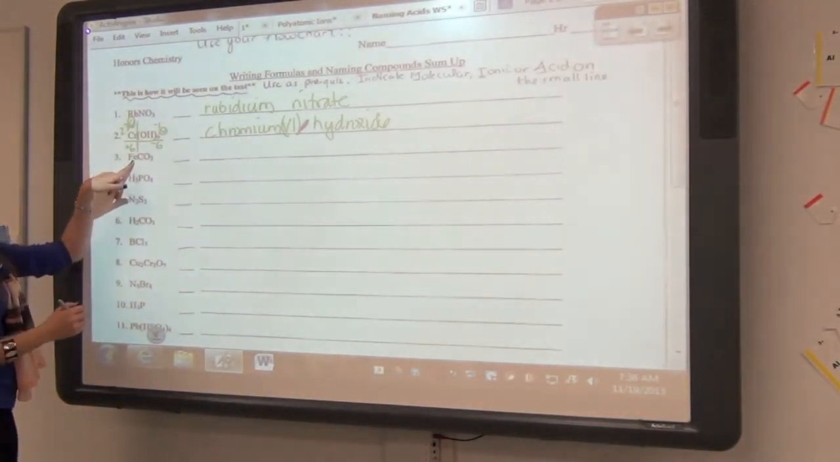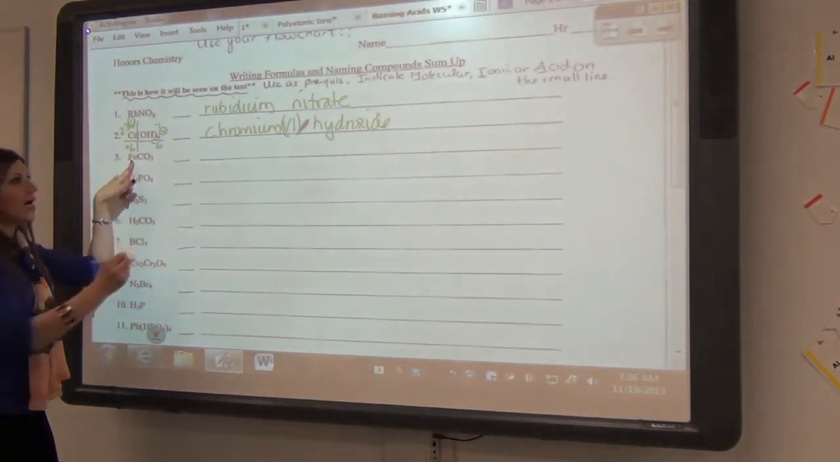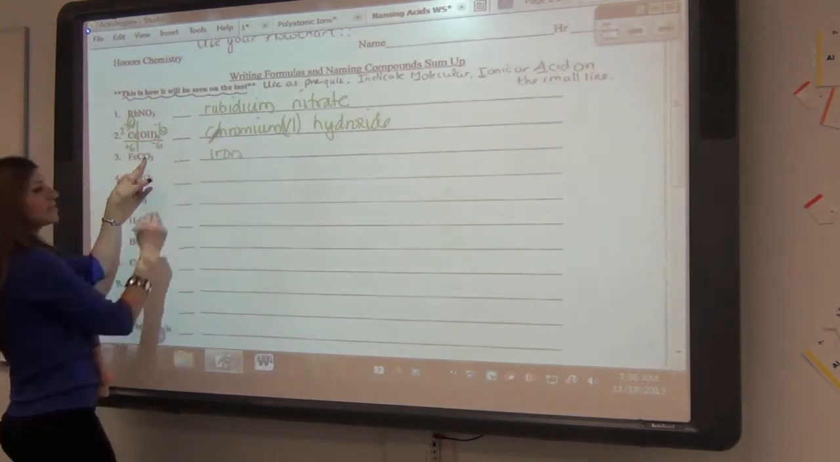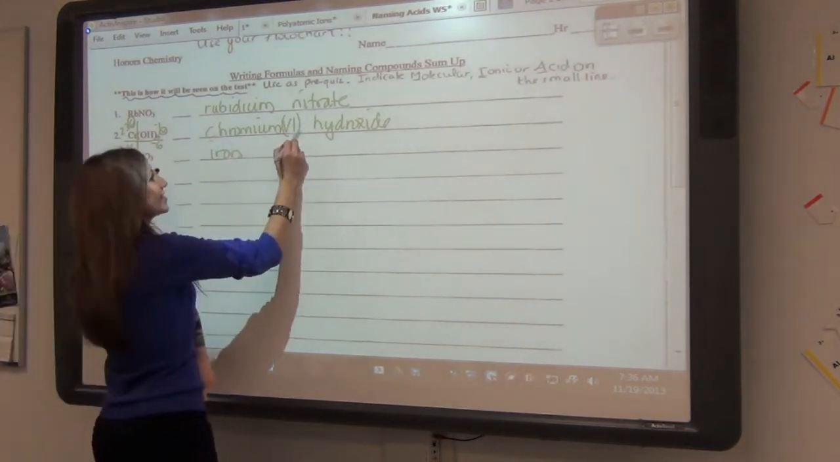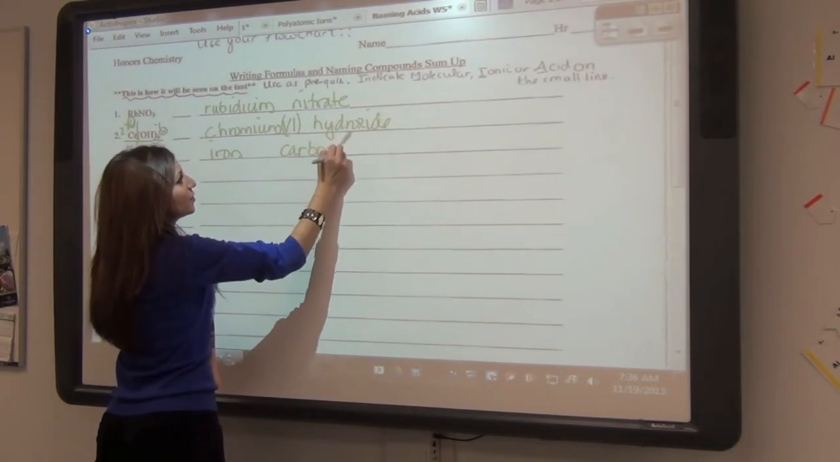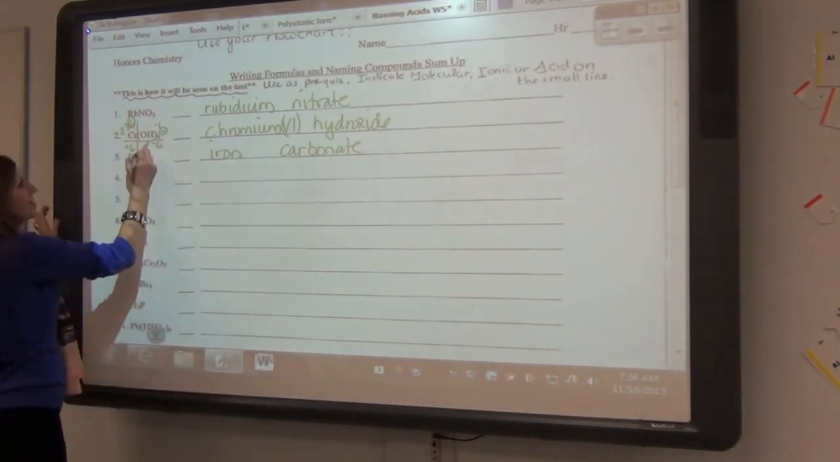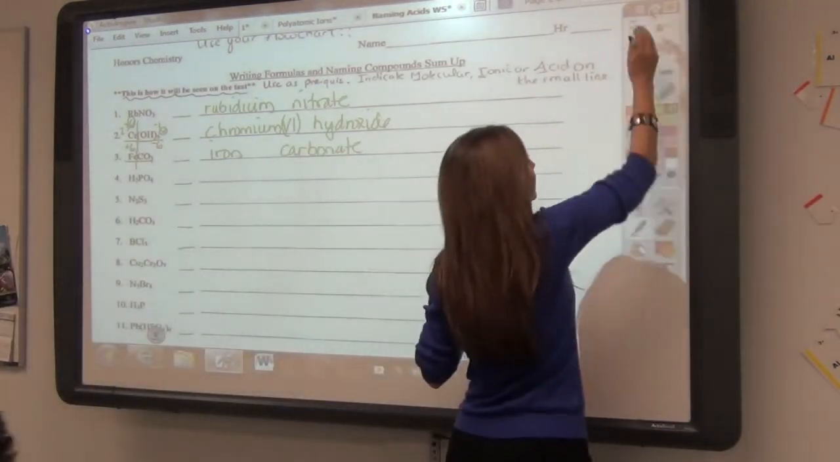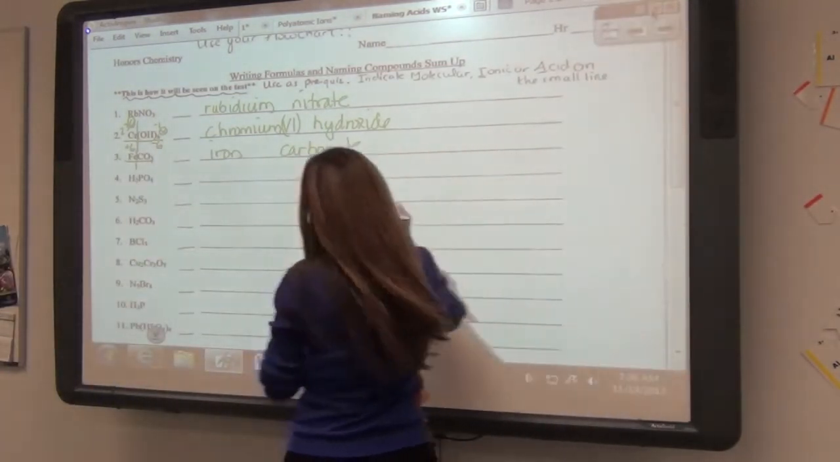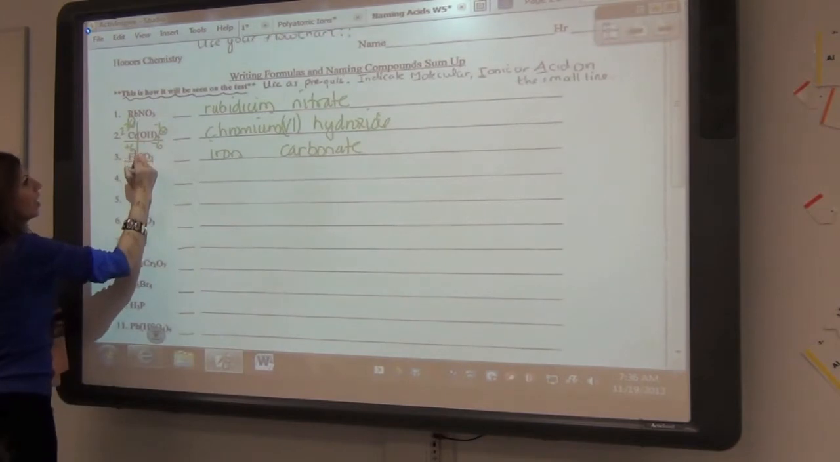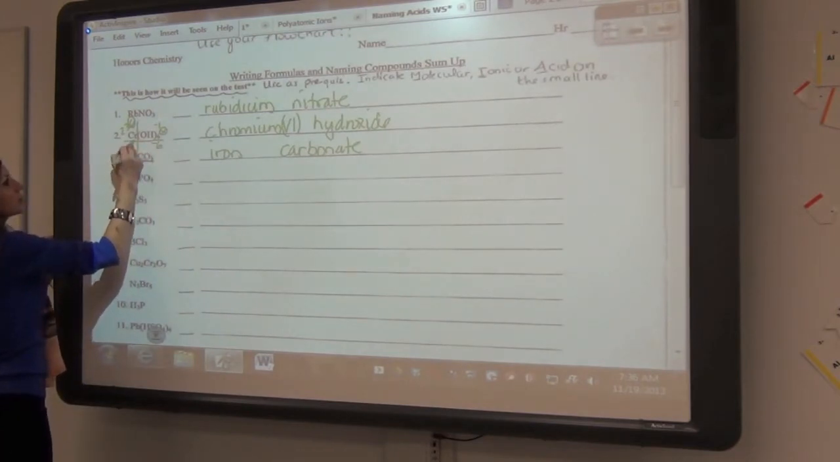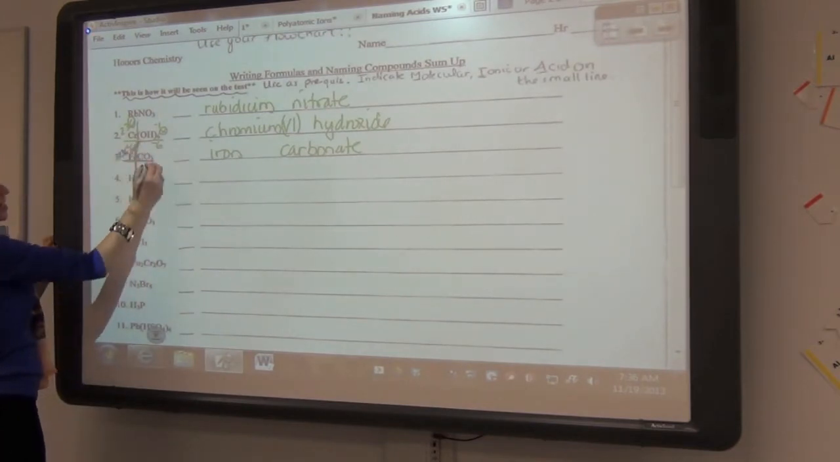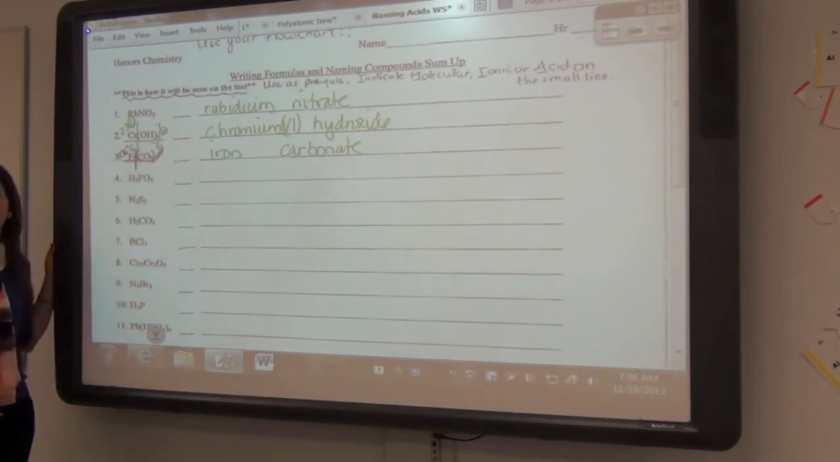Okay, let's try this one. So Fe is iron. And what's CO3? Carbonate. Nice. Do we need a Roman numeral for iron? Yes. So again, we're going to put this in. Let me just change colors here so that it's not overlapping on this. Okay, and what are iron's charges? 2, 3, and 6. And carbonate, I'm going to put in a bag.